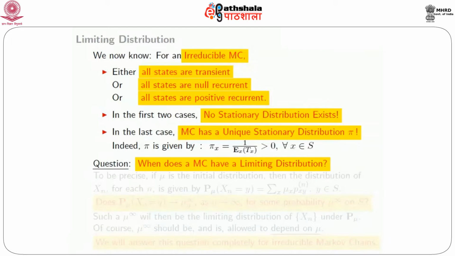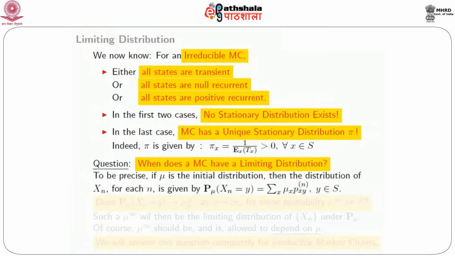Limiting distribution is different from stationary distribution in general, at least idea-wise. To be precise, if mu is the initial distribution of the Markov chain, then the distribution of Xn for each n is given by P_mu probability that Xn equals y. We have seen this before. You condition on where the Markov chain started from: the conditional probability that Xn equals y given X0 equals x, multiplied by the probability that X0 equals x, and that's where mu x comes into play. So that's the theorem of total probability.